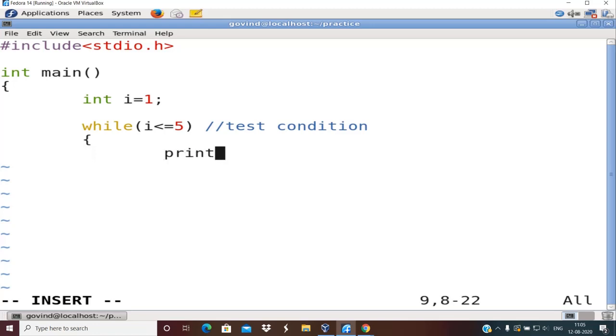What should I print? Just write printf hello world. Okay, right. Now I have executed the body of the loop. I need to increment the value of I because I need to display hello world 5 times. So how do I track that so many iterations have elapsed in the while loop? By incrementing the value of I by 1.